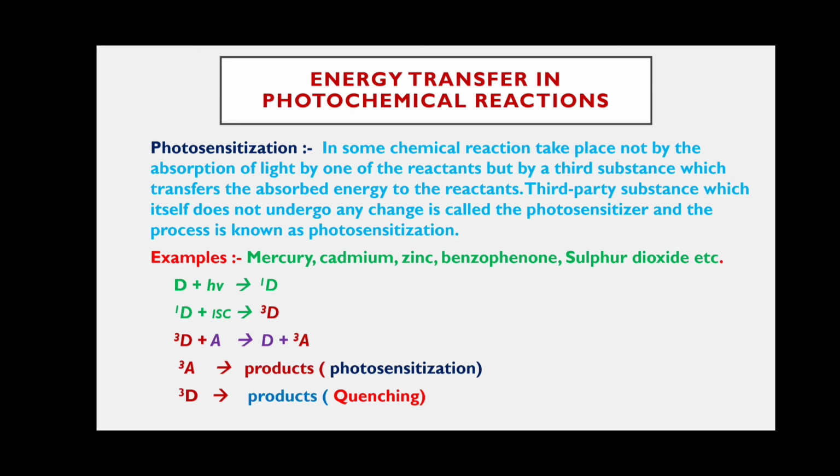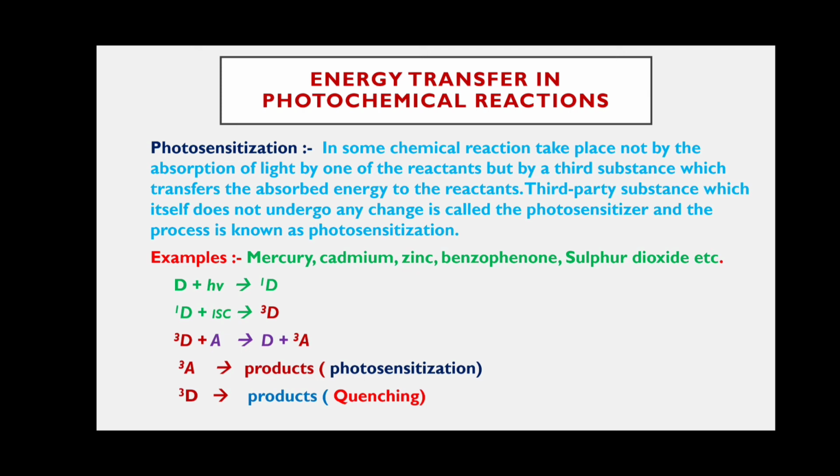In photosynthesis, the reactants are carbon dioxide and water, CO2 plus H2O. CO2 and H2O directly do not absorb the light, but the third party, chlorophyll, present in the leaves of trees, absorbs the light and transfers the energy to the carbon dioxide and water.